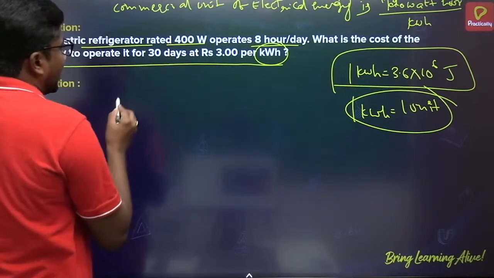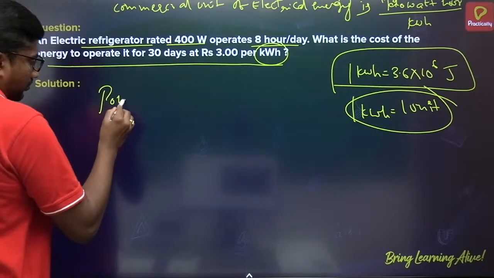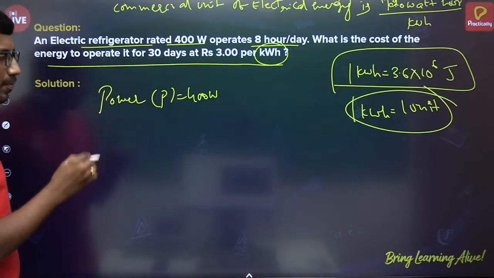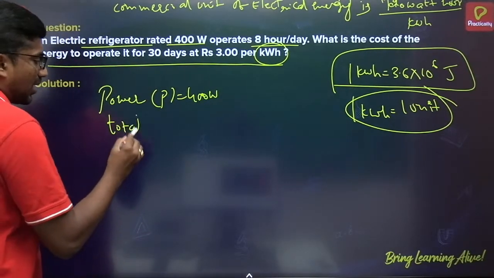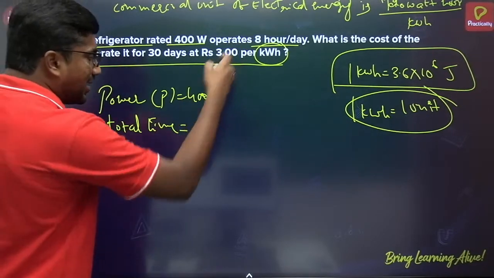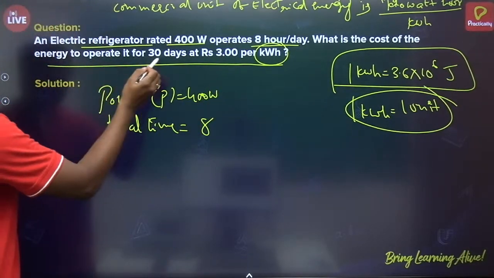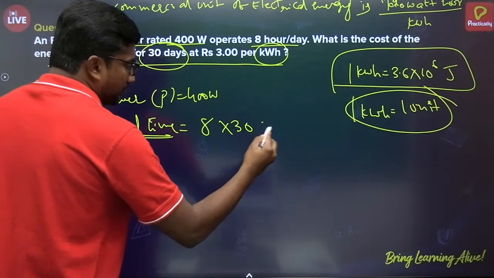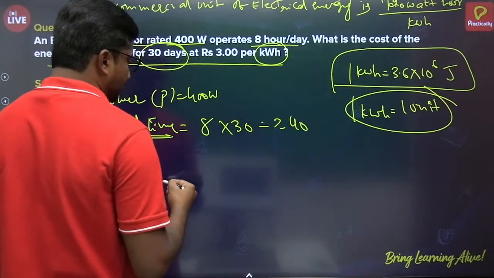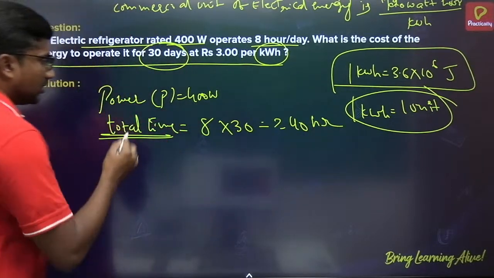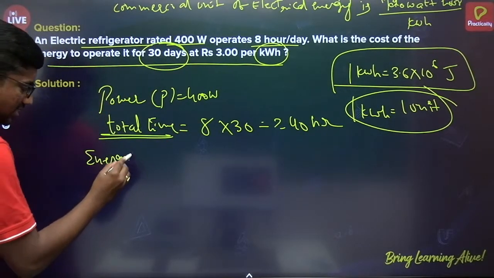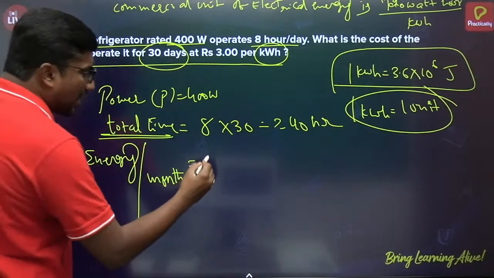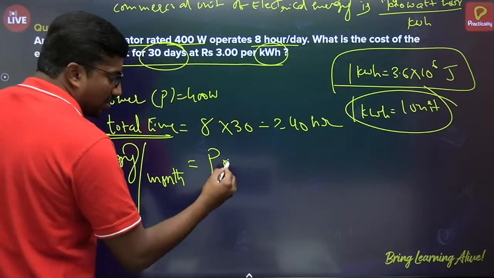So for this refrigerator, power is given as 400 watt. It's operated for 8 hours per day. Total time I am calculating: 8 hours per day, but for how many days? For 30 days. So total time 8 into 30, it is 240 hour. Then total energy per month is power multiplied by time, since energy formula, as I just said, is power into time.